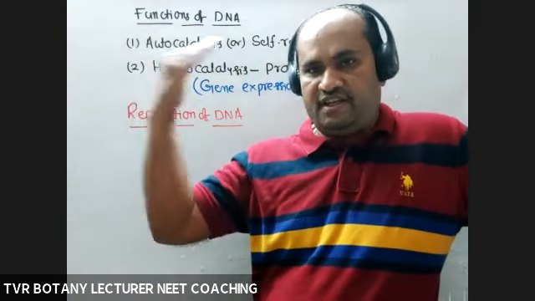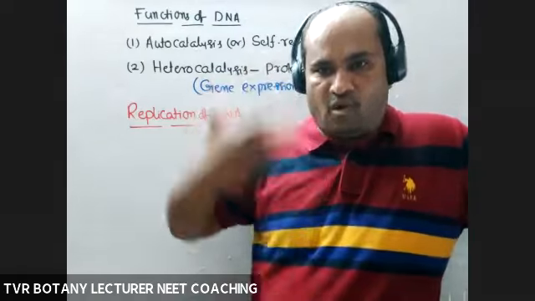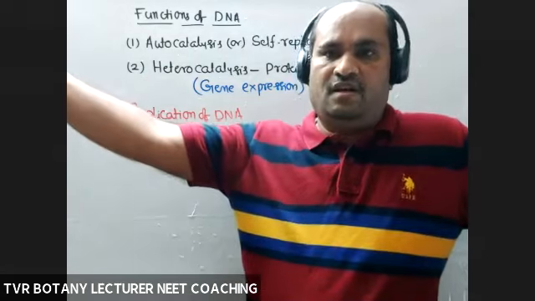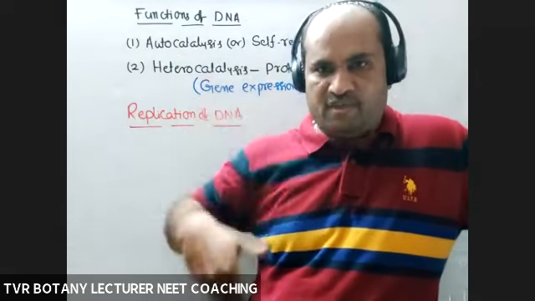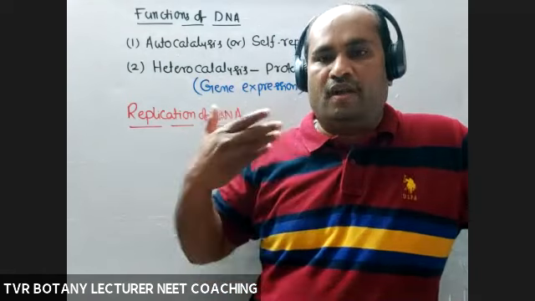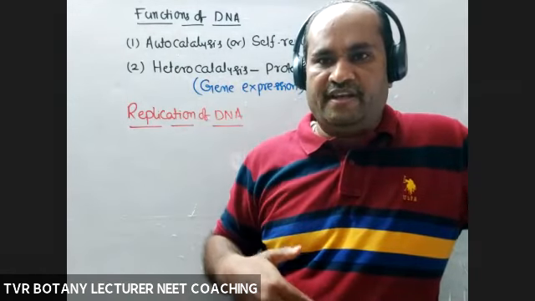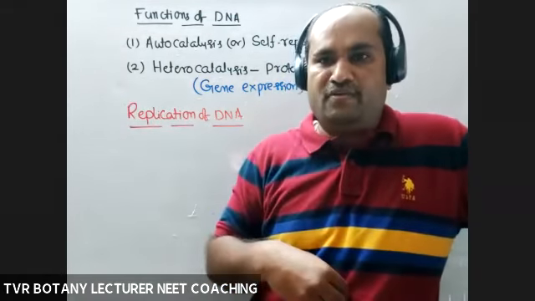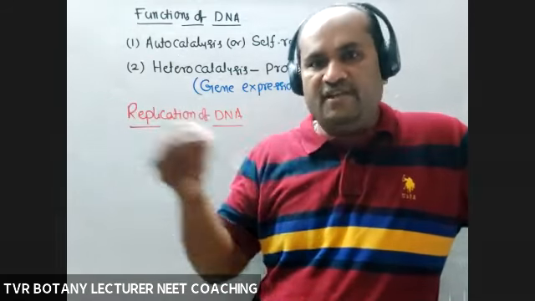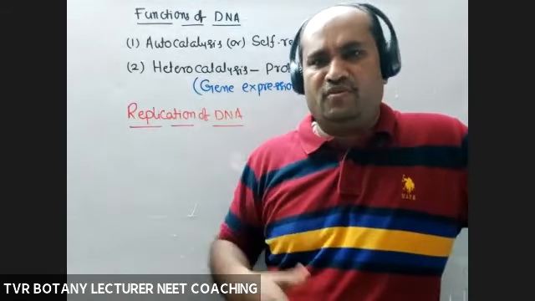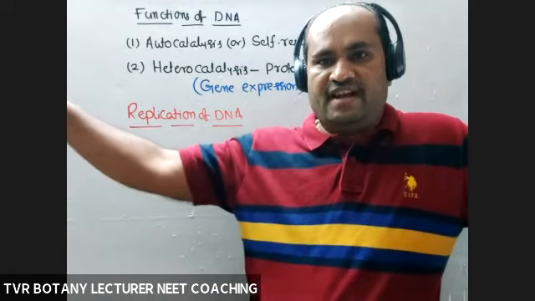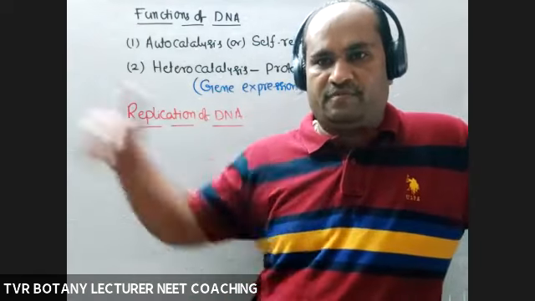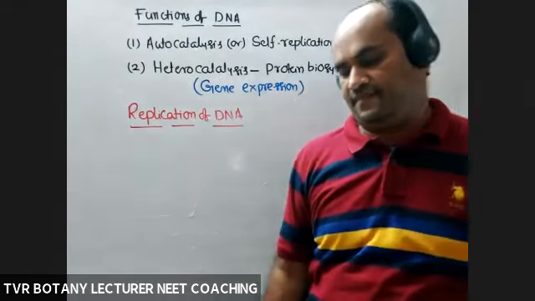So the zygote converted into this body, and now this body has a number of chromosomes. The chromosome number is 46, 23 pairs. But what about the total number of chromosomes? Total number of diploid nuclei into 46 chromosomes plus haploid nuclei into haploid chromosomes. So we have millions of chromosomes. What about the starting cell? Just 46 chromosomes only. Now there are millions of chromosomes because of DNA replication.